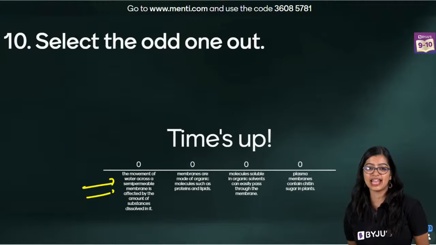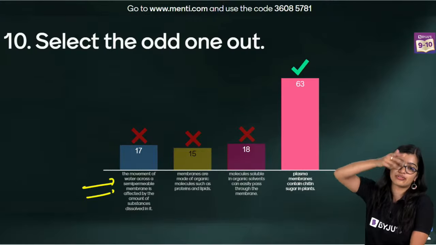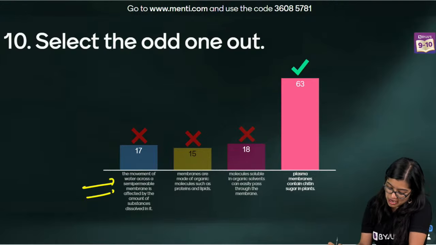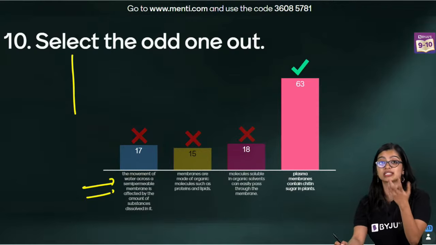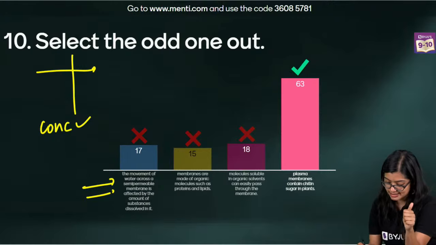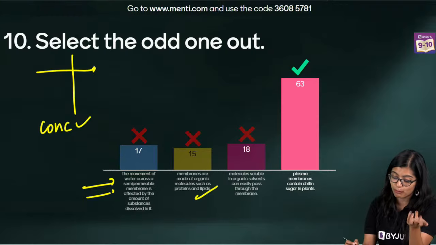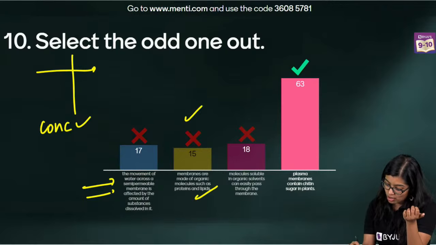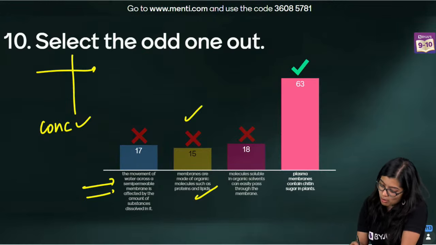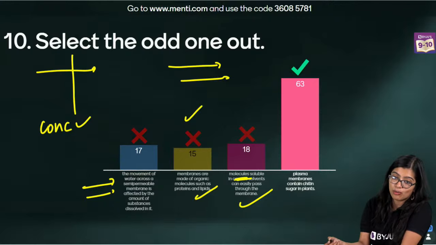Okay. Odd meaning which is standing out, right? Which is different from the others. See, what is the first one? Movement of water across the semi-permeable membrane is affected by how much substance? That means movement of water depends upon concentration. Yes. Membranes are made up of organic molecules. That means your cell membrane is made up of proteins and lipid. Yes. Molecules are soluble in organic solvents. So mainly if you talk about solvents, molecules are soluble and they are able to move like your water.